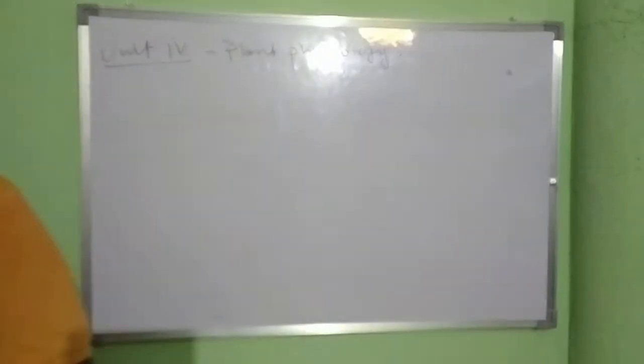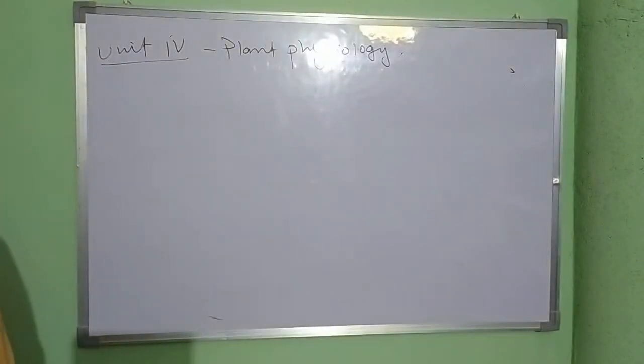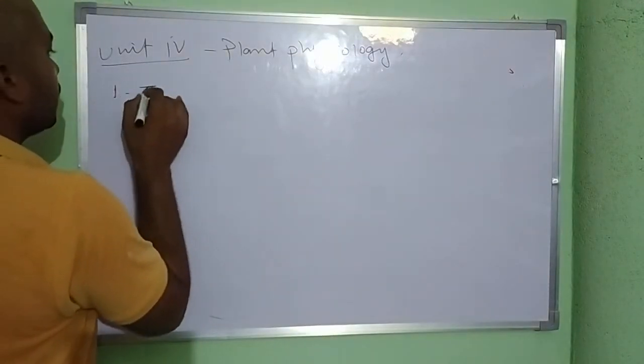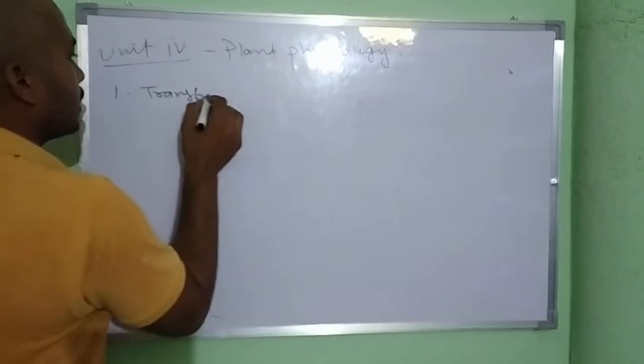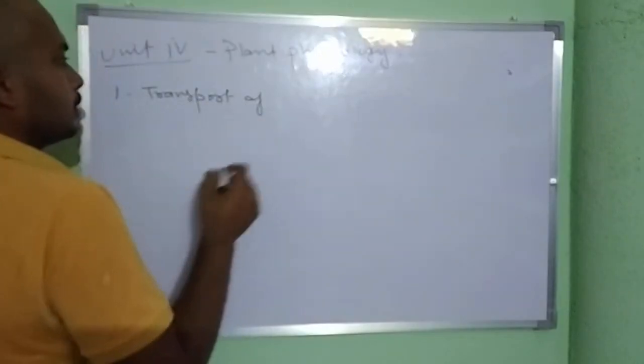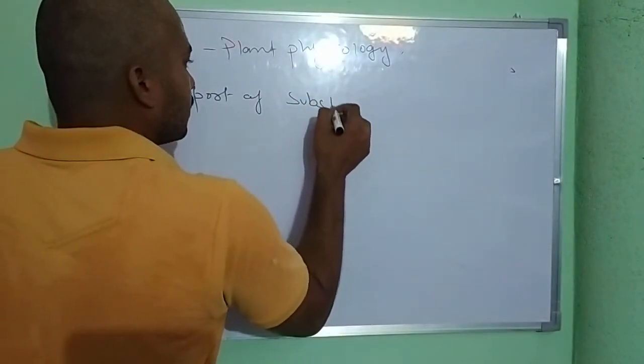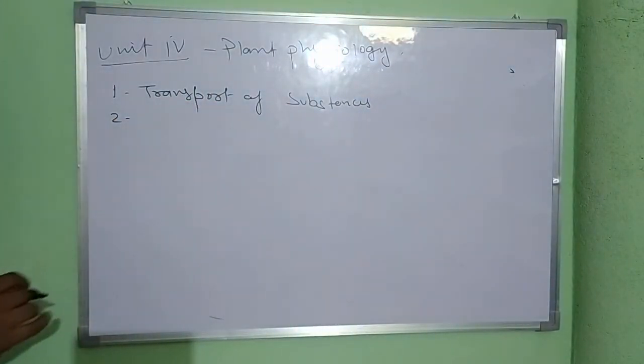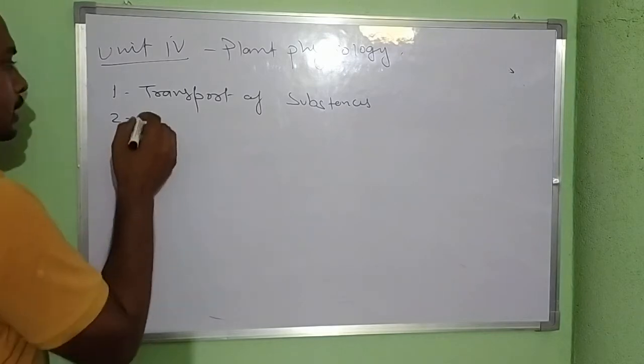So in plant physiology, the first chapter is transport of substances in plants. The second chapter is mineral nutrition.